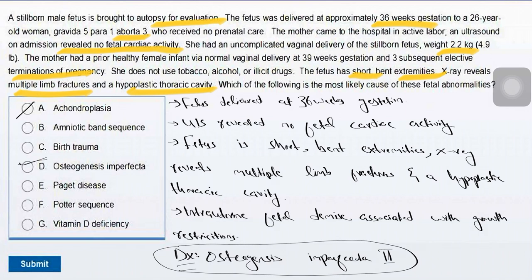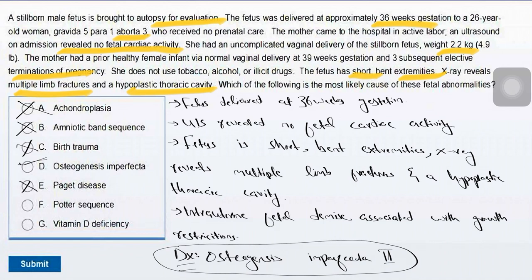Coming to the incorrect ones, achondroplasia. Achondroplasia is a non-lethal autosomal dominant bone dysplasia that presents with macrocephaly, frontal bossing, mid-face hypoplasia, genu varum, and limb shortening. Choice B, amniotic band sequence. Amniotic band sequence is associated with limb defects, that is amputation, hand defects, cleft foot, craniofacial defects, and abdominal wall defects. Choice C, birth trauma. Birth trauma is most frequently associated with fetal macrosomia and shoulder dystocia.